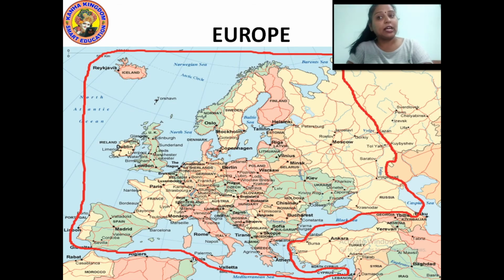Now let's discuss another continent which is called Europe. Are you able to see the red line over here on this map? On this map, all the area which is coming under this red boundary is called Europe. There are several small countries, small places which have been found in Europe.